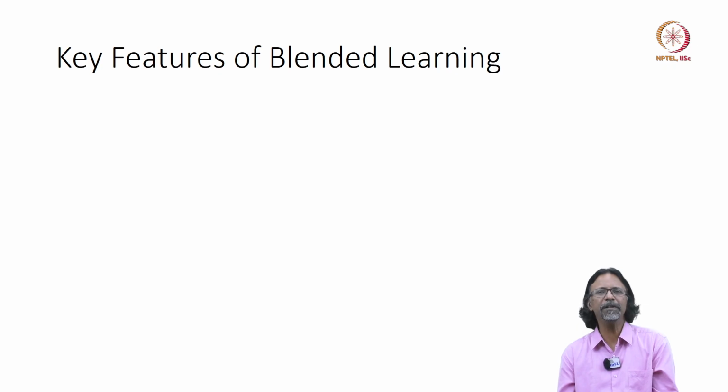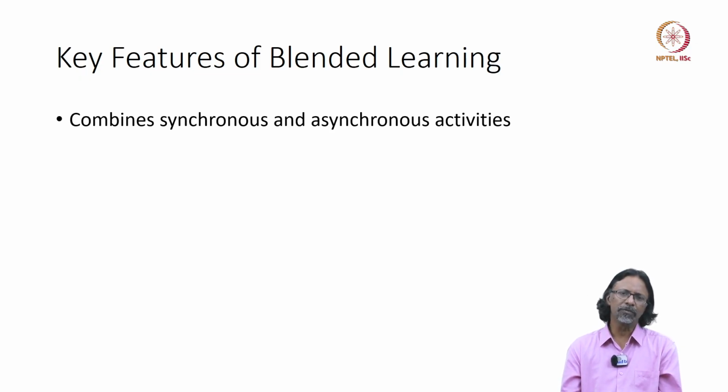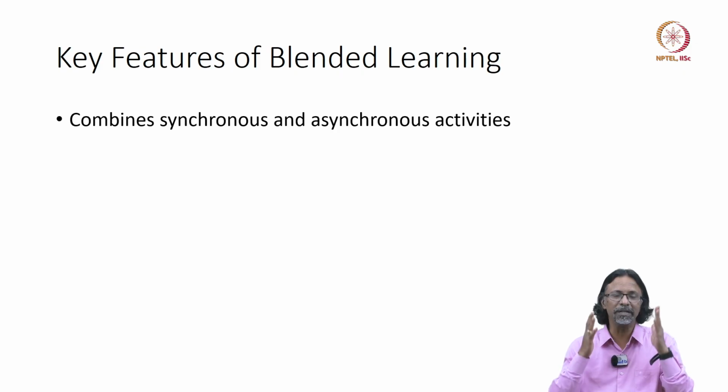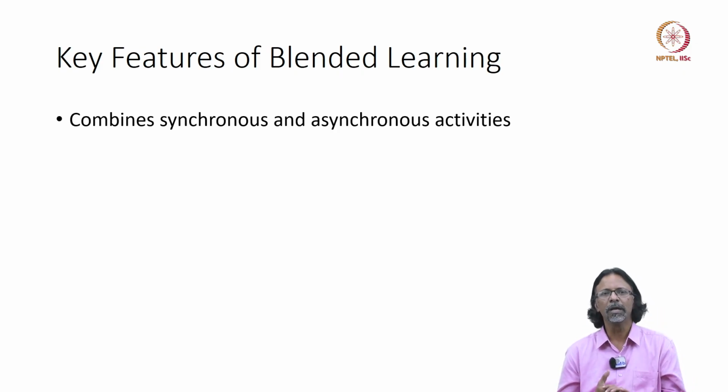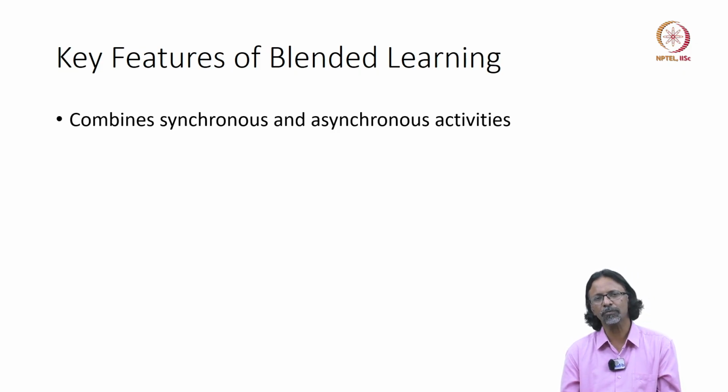So what are the key features of blended learning? It combines synchronous and asynchronous learning activities. Synchronous learning activities, as we saw, are those wherein the instructor and the learners are in sync with each other. In sync means what? In terms of time. So they are all interacting simultaneously with each other in synchronous mode.